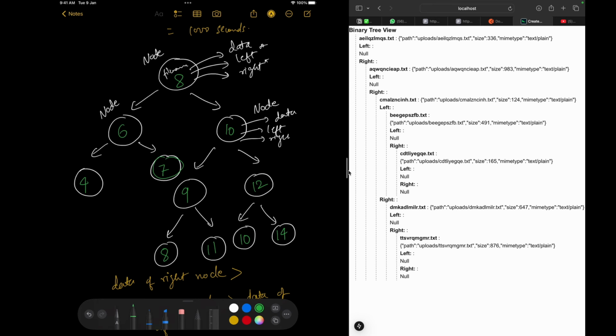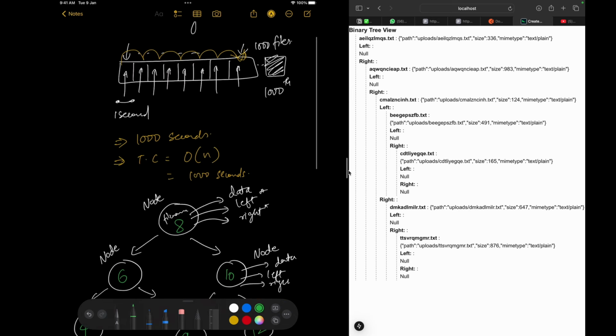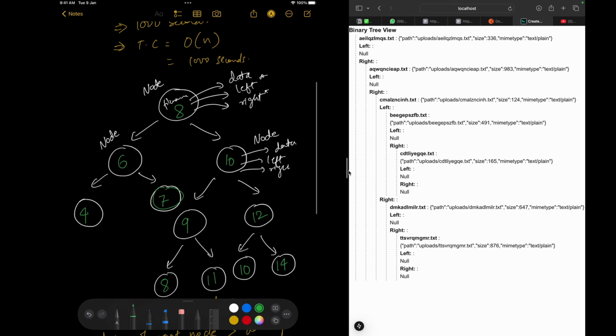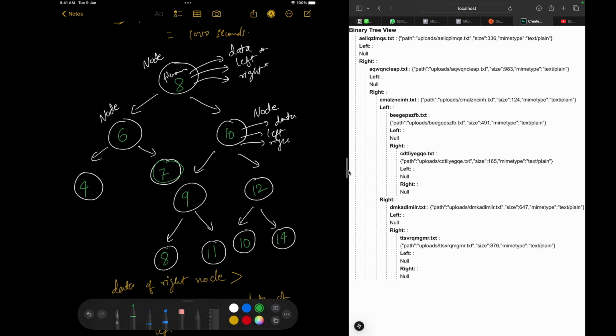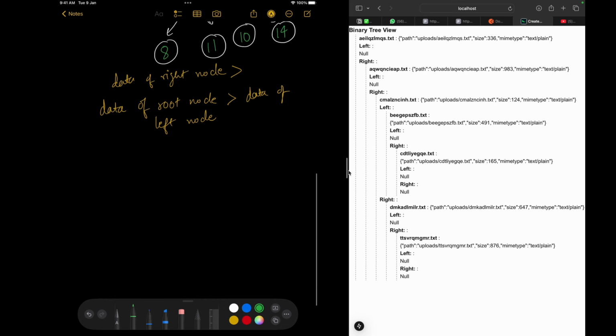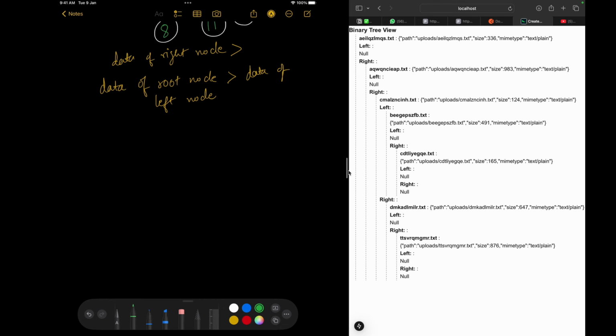Great. Now, the advantage of using a binary search tree instead of an array: you see, an array is so simple, but a binary search tree is so complex. So what is the advantage? You must know binary search for that. So what happens in a binary search? Let's say you are given an array itself. Let's start with an array.